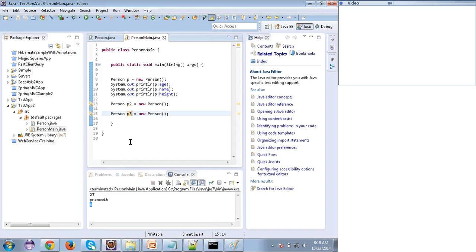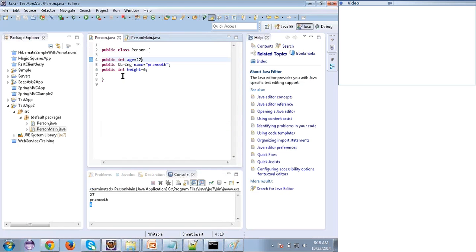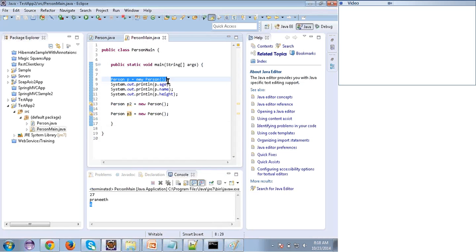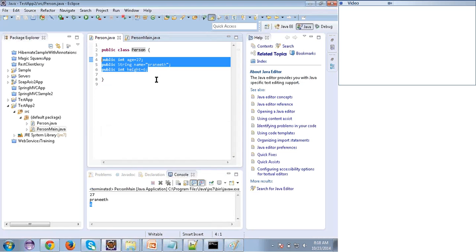If I say object, there is some memory. If I say only class, there is no memory. So unless I create an object for the class, no memory space will be allocated for the variables. If I don't create any object, there is no memory for these variables. They will not be stored at all, and we can't access them. So ultimately, if I have a class, we should create an object. Both are correlated with each other. When I say class, I should know the object. When I'm speaking of an object, I should have a class. That's all about what an object is and what a class is.